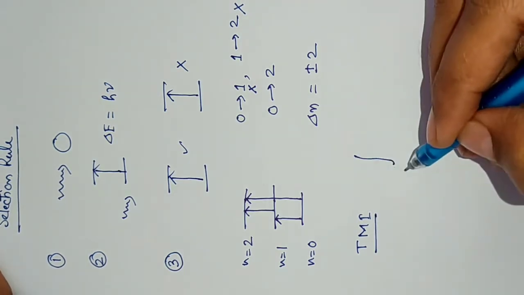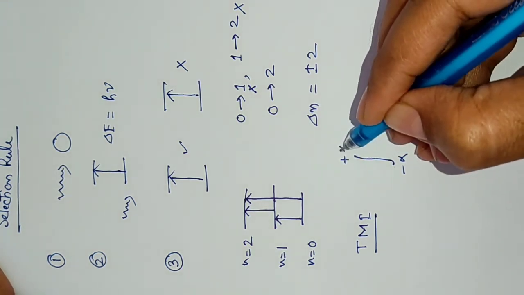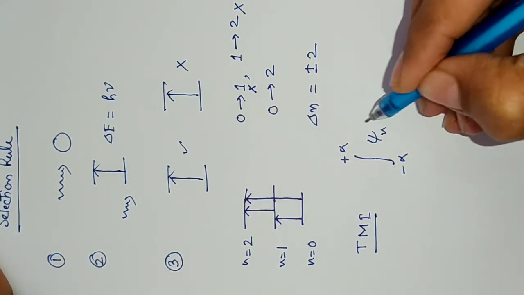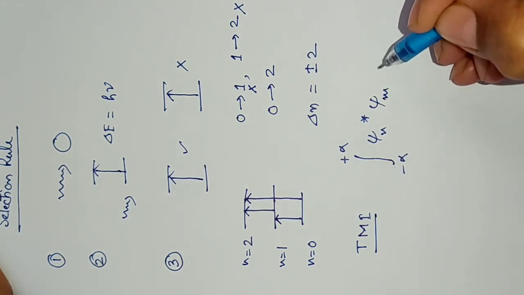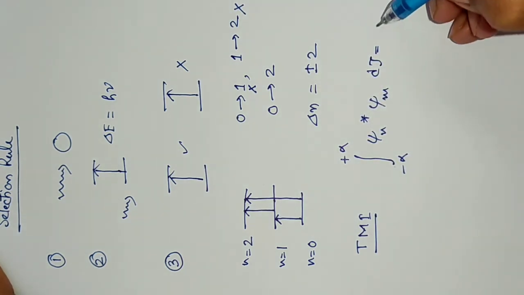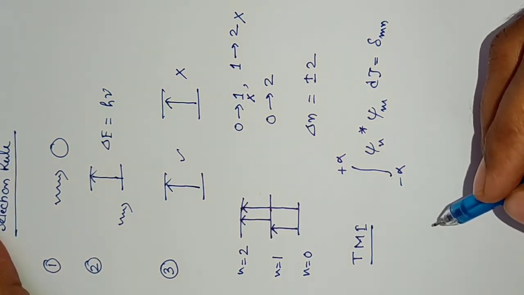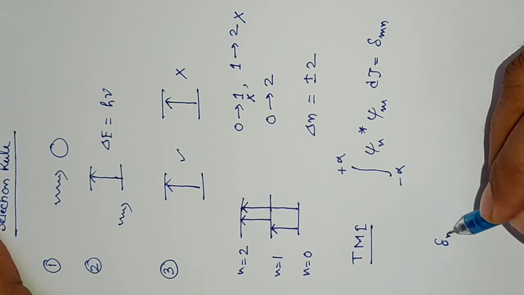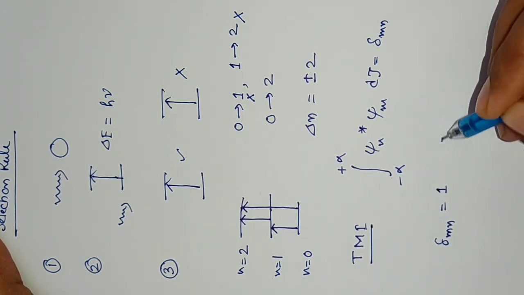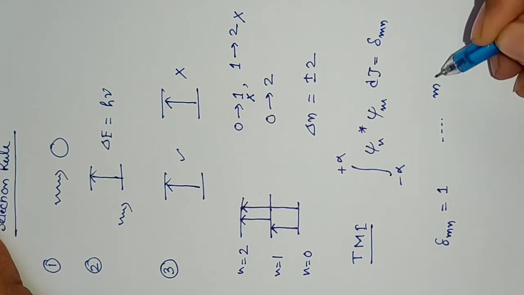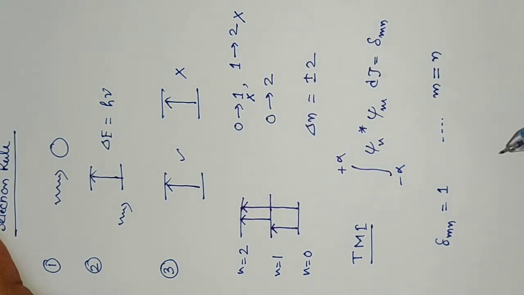We already know that integration within the proper range, psi n star psi m d tau equals to Kronecker delta, del mn. This is the orthonormality relation. Now this del mn equals to 1 when m equals to n and equals to 0 when m not equal to n.